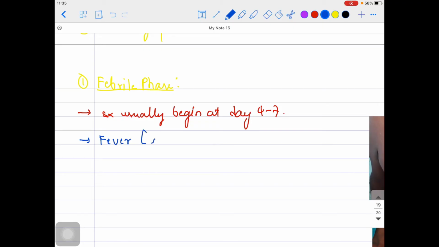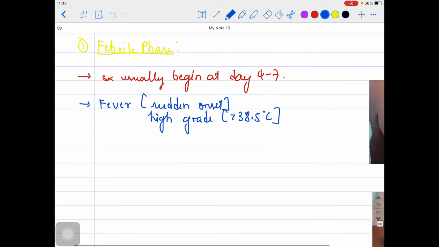Now this fever might have a sudden onset. Suddenly the person might have a high fever. It is a high grade fever, guys, having a high grade nature. In that case I'm saying more than 38.5 degrees Celsius, that can be the range.